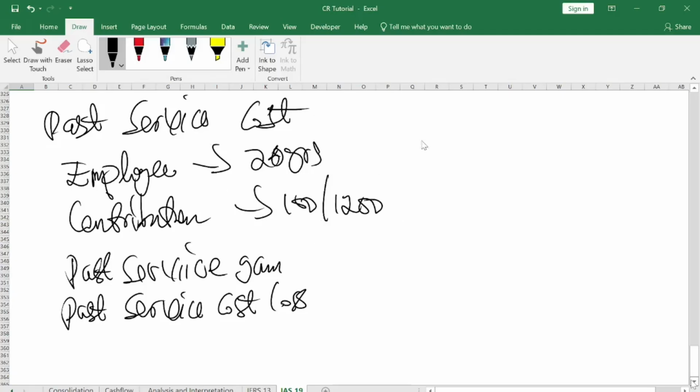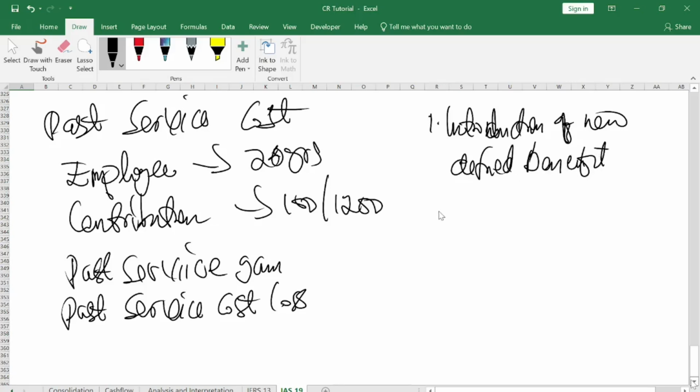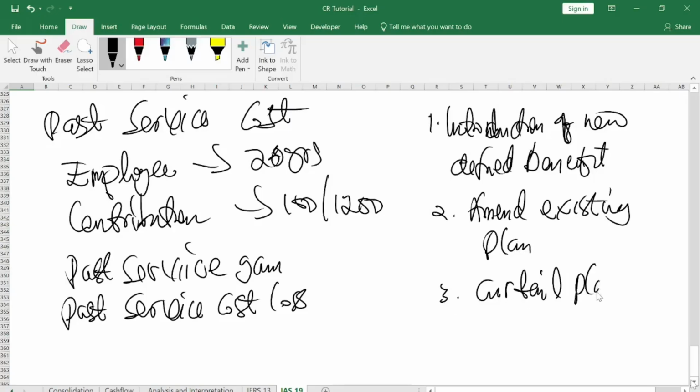Along the line, three things can happen. One thing that can happen is introduction of a new defined benefit, or maybe you are amending the existing plan, or you will say that you are doing what we call a curtail plan.